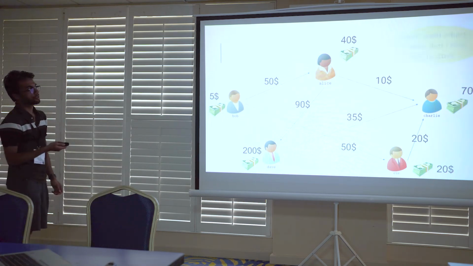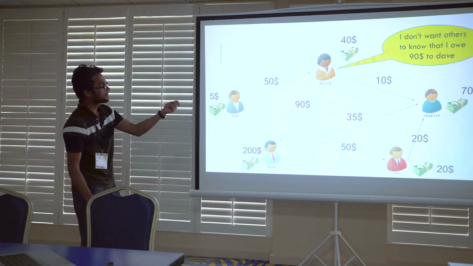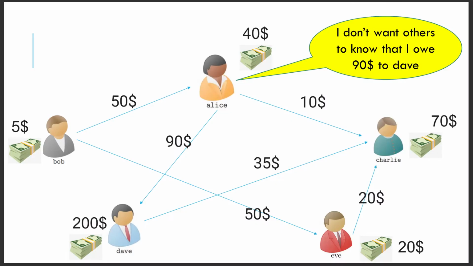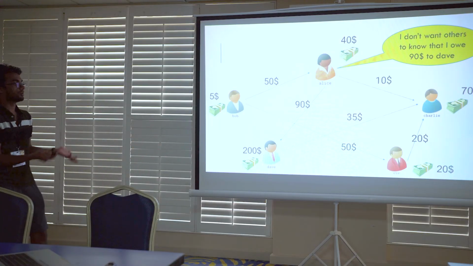Now there is an issue. We also care about the privacy of the participants. For example, Alice in this diagram owes $90 to Dave, but during the settlement process, Alice doesn't want the other participants in the settlement process to learn that she owes $90 to Dave.